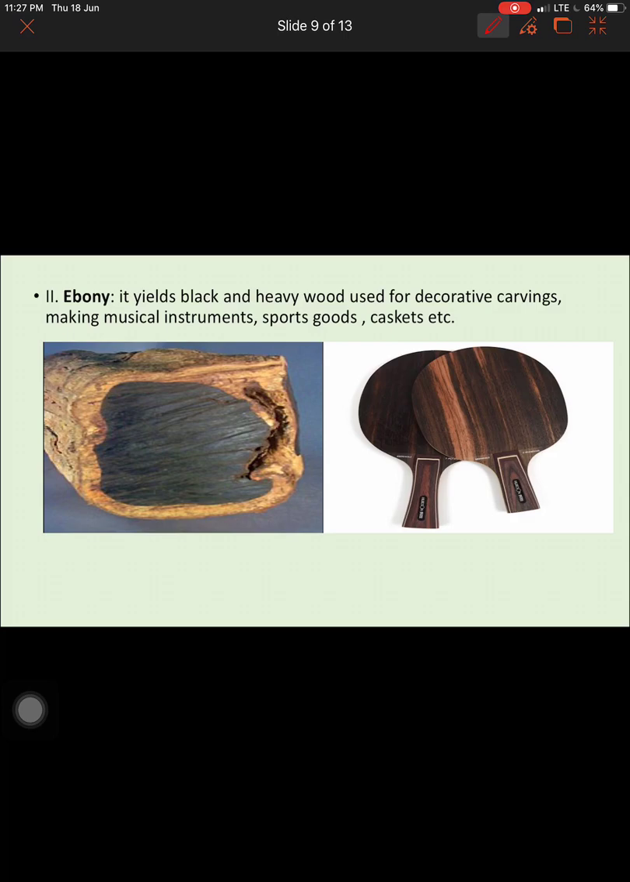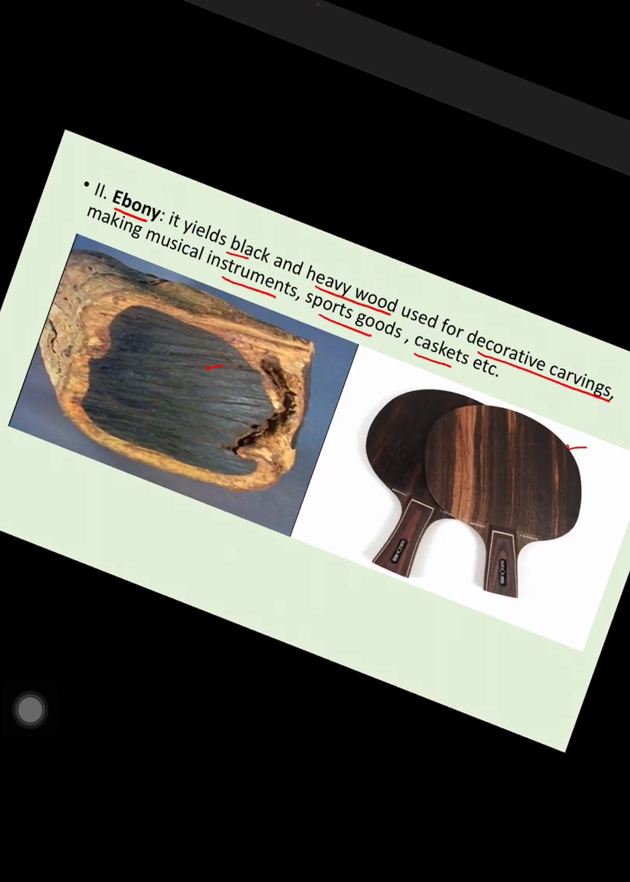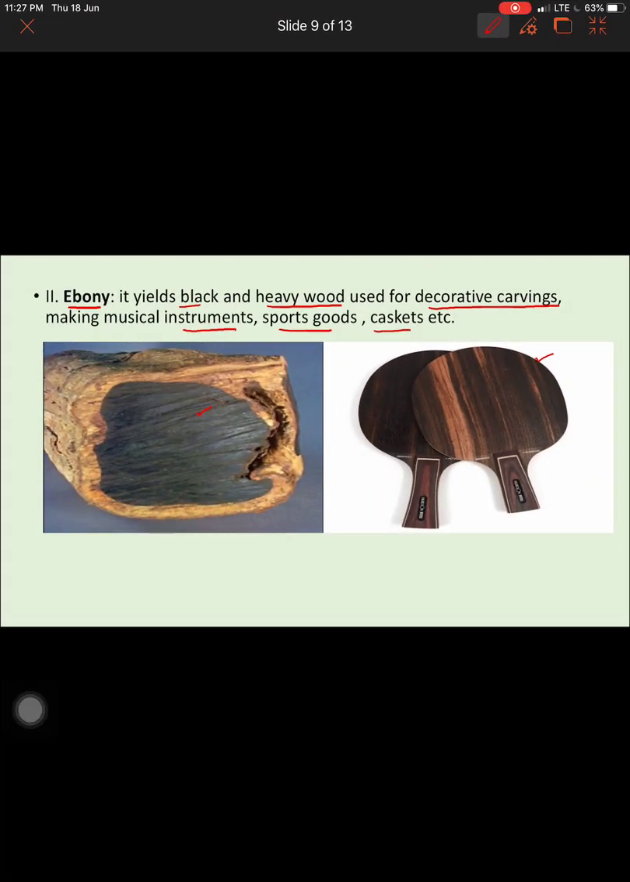Next, ebony. Ebony is the second type of tree that you find in the evergreen forest. It is black and heavy wood, like you can see in the picture, and is used for making decorative carvings, even musical instruments, sports goods, caskets. So I've given an example of some sports goods which could be made from ebony. Ebony is mostly used for making instruments or sports goods. So this is the second type of tree found in the evergreen forest.